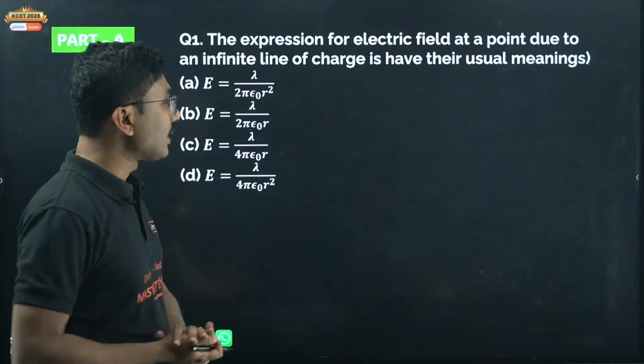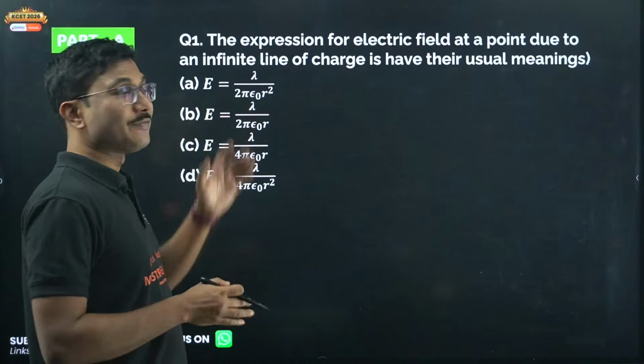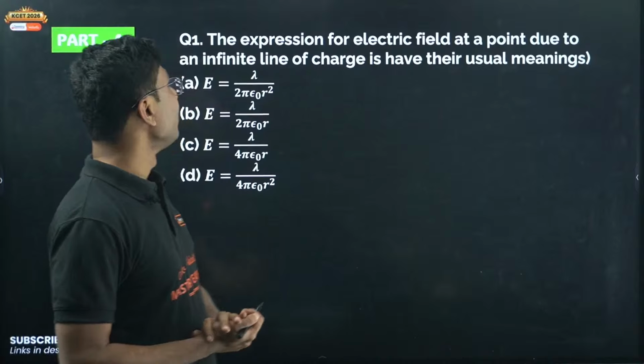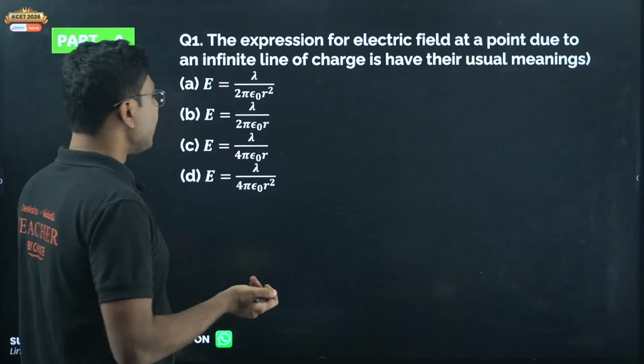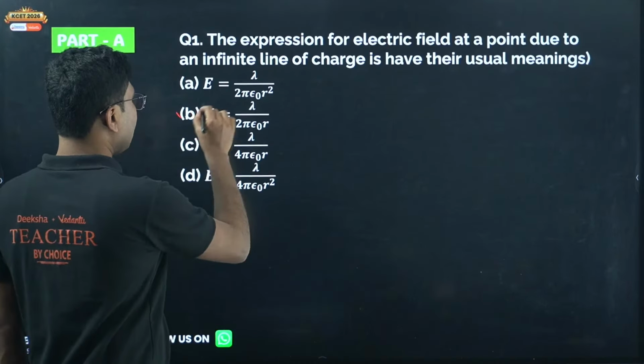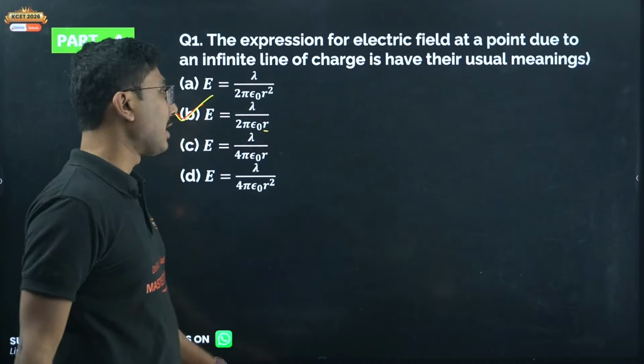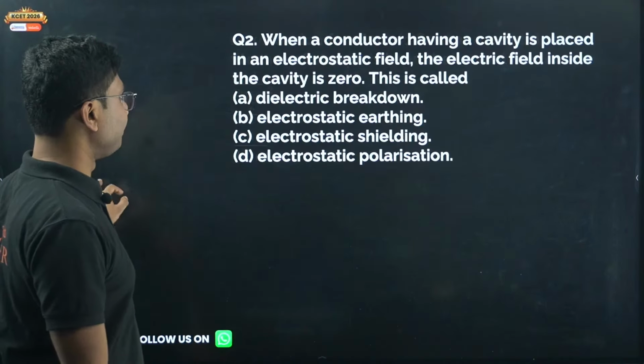The expression for electric field at a point. Those who have given some other district paper, check if the questions are common or not. The expression for electric field at a point due to an infinite line charge is given by E equals lambda by 2 pi epsilon naught r. If you are using 4 pi, you have to use a 2 over here, otherwise it will be lambda by 2 epsilon naught, and it is proportional to 1 upon r. So this is the correct answer.